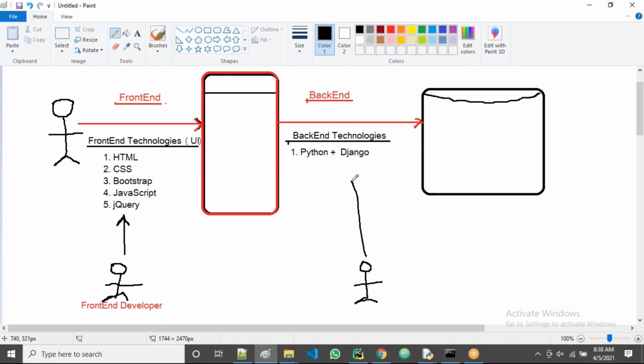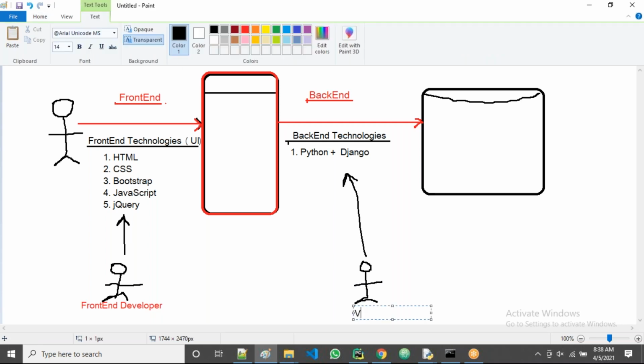He is using only this, guys. Then he is called, what do you call? Right. So backend developer, guys, because he's involved where? In the part of developing the backend part. So he's called a backend developer.